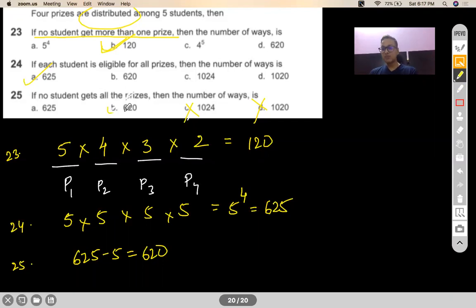Now, why not 5 into 5 into 5 into 4? Why should it be 5 into 5 into 5 into 4? Let me ask that question first. Madhav. So basically what I'm trying to guess from your answer is that you're first making all the 5 available.